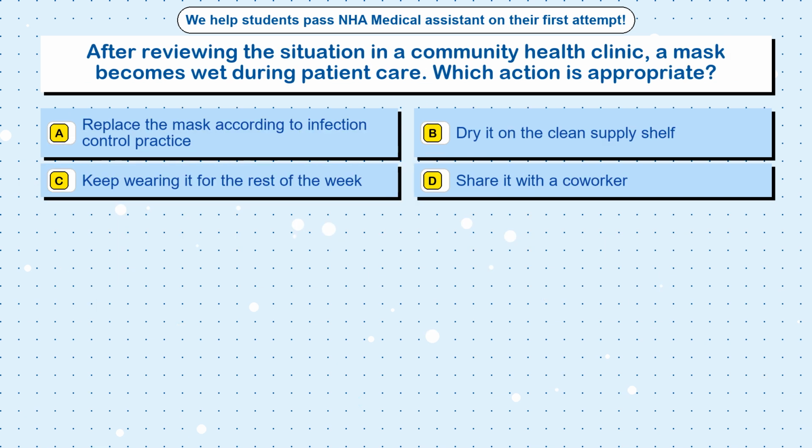Question 16. After reviewing the situation in a community health clinic, a mask becomes wet during patient care.